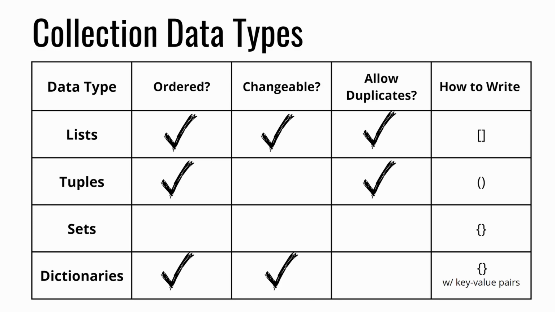Remember, lists and tuples are almost identical except for the fact that tuples cannot be modified at all. Sets are unordered, partially changeable, don't allow duplicates, and we write them by using squiggly brackets. Dictionaries are ordered, changeable, do not allow duplicates, and just like sets, we write them by using squiggly brackets. The way we differentiate dictionaries from sets is that dictionaries use key-value pairs and sets do not.